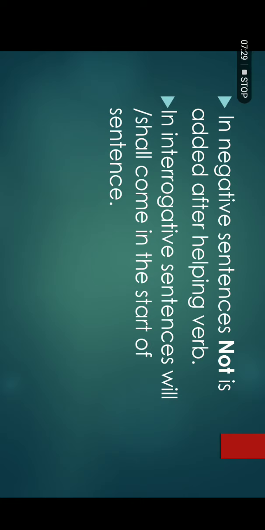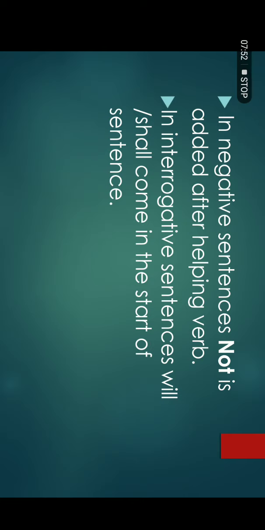Okay, if there is a negative sentence of future perfect tense, you will use the word not after the helping verb will or shall. For example, they will not, I will not, you will not, the children will not. Okay, not is always used after helping verbs.